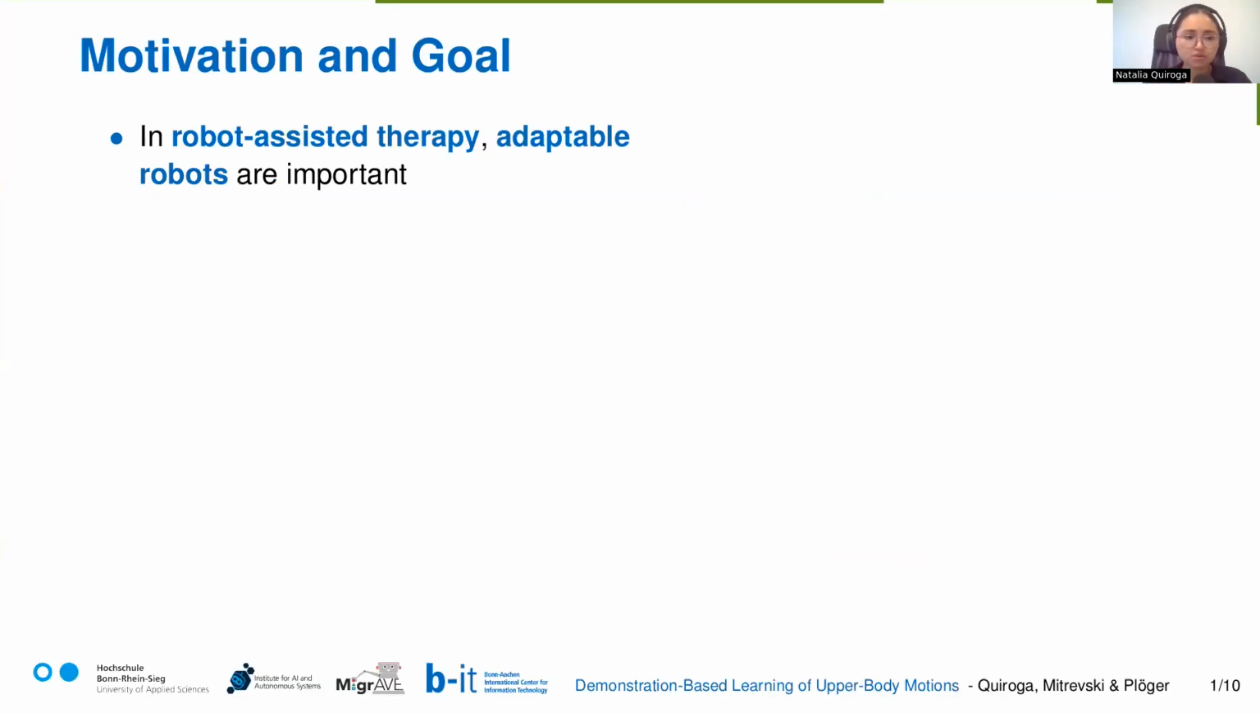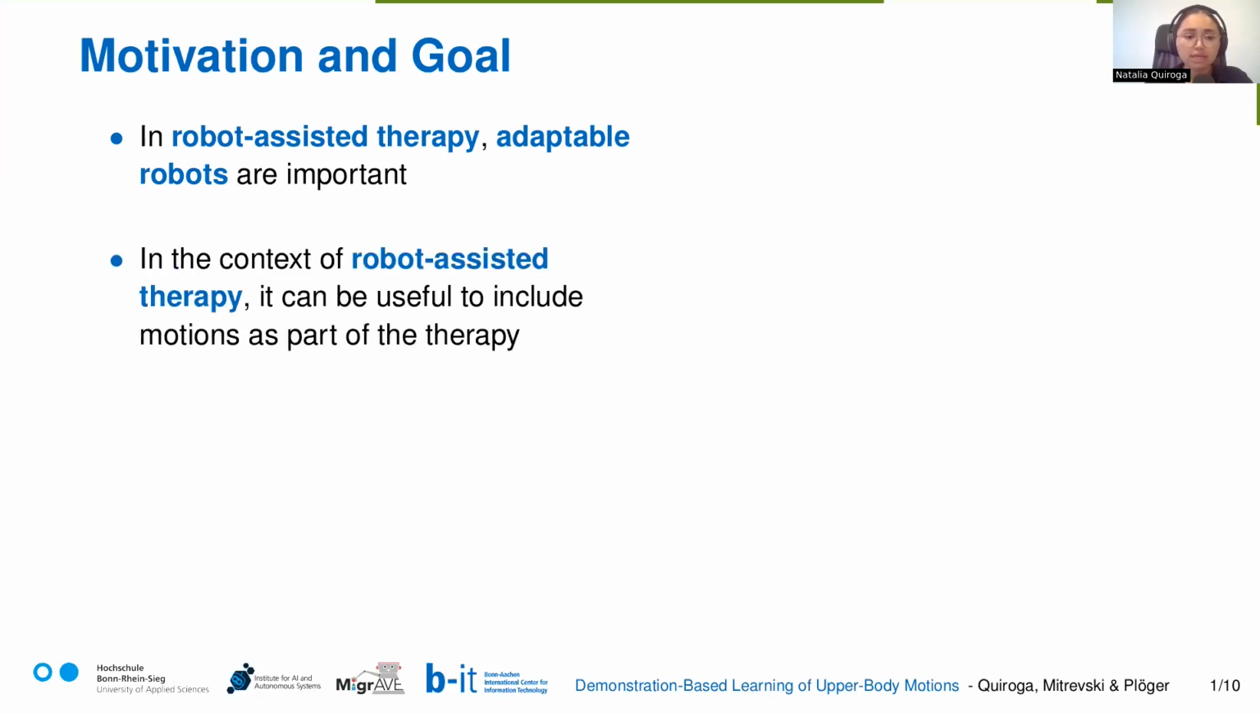The motivation of this study is that currently robots are being used in therapy for children with autism. It is important that these robots are easily adaptable, given that the therapist might not have programming knowledge to make the robot perform different actions. More specifically, it might be useful to include motions as part of the therapy, such as daily life activities. Namely, these activities can be brushing their teeth, brushing their hair, and others.